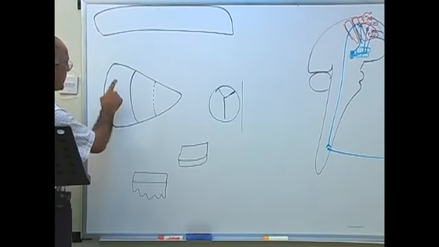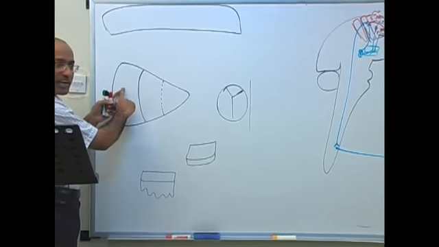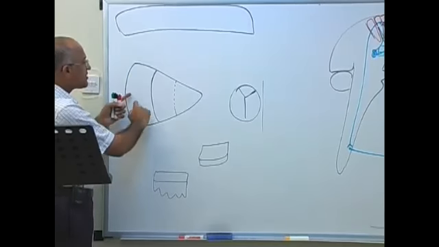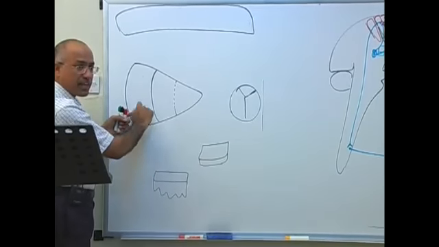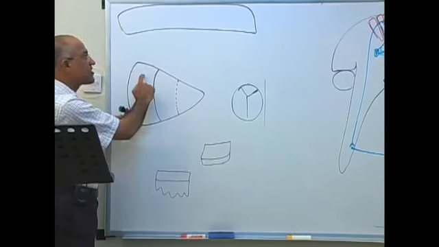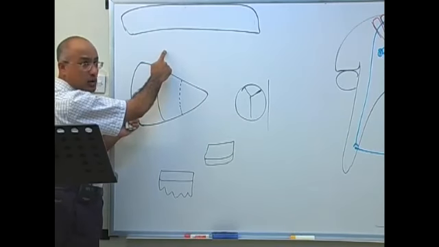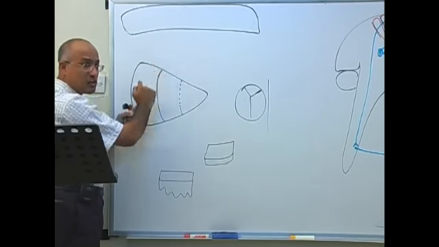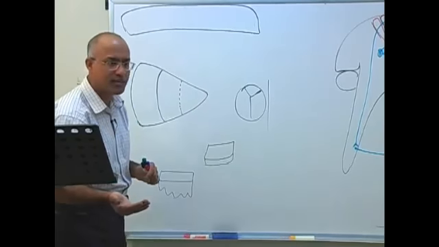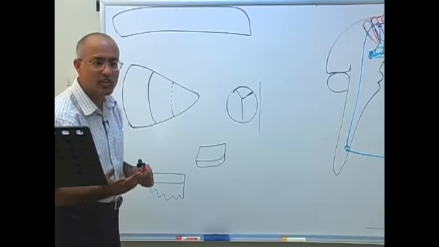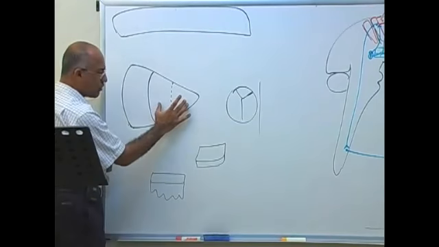Now, this is putamen, right? But actually, in this diagram, I'm showing only putamen, but when I talk about putamen, it should be considered in association with caudate nucleus. And you know, caudate nucleus with the putamen are called neostriatum. What are they called? Neostriatum, right? And this is of course globus pallidus, right?